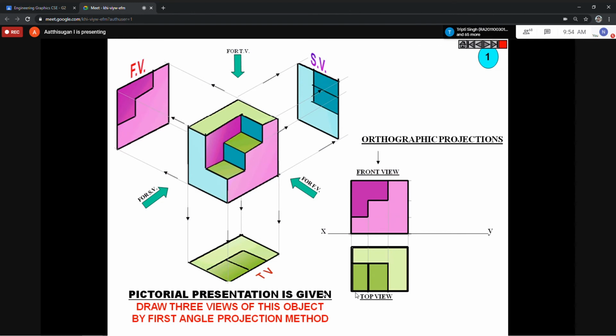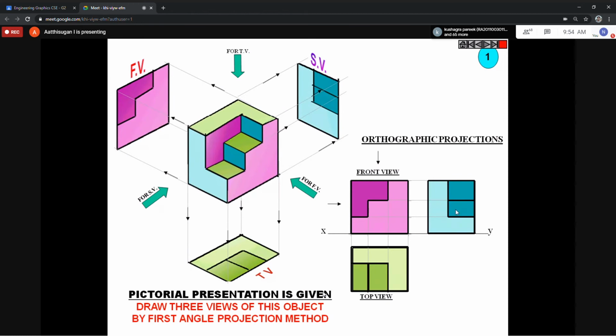The side view also you are just projecting from the front view. See all the corners, this corner as well as this corner, you project. Same height as the front view, only the length is this. You draw the side view. When you want to do manual drafting, three things are important. They give only one big question like this. You have to draw the front view, top view, and the side view.